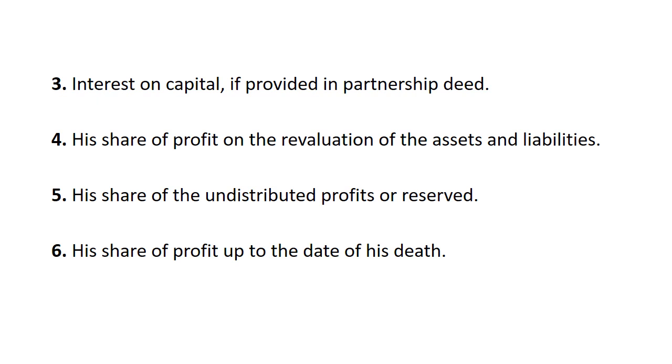Listen, undistributed profits or reserves will be appearing in the liabilities side of the balance sheet. Point number 6. His share of profit up to the date of his death. These all 6 items will be appearing in the credit side of deceased partner's capital.